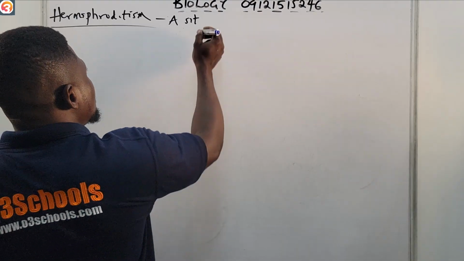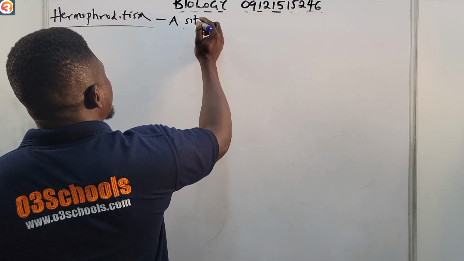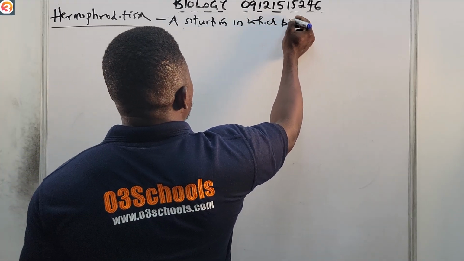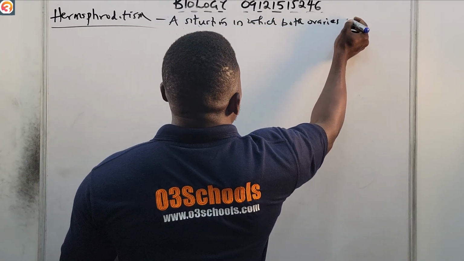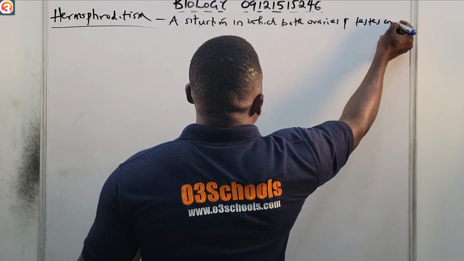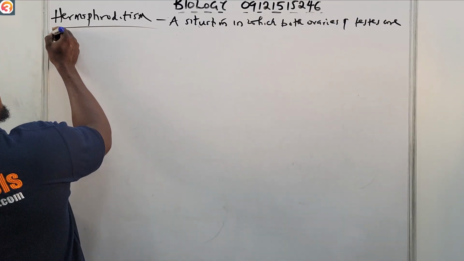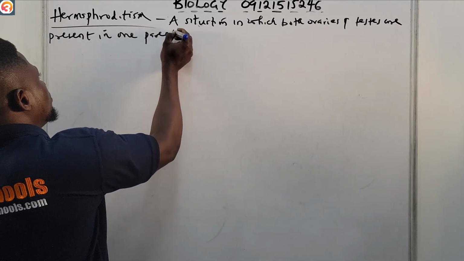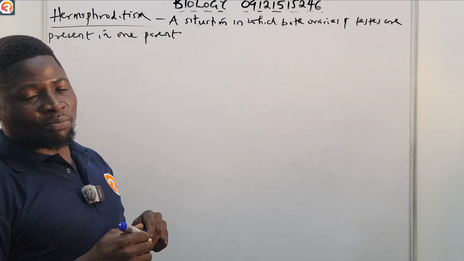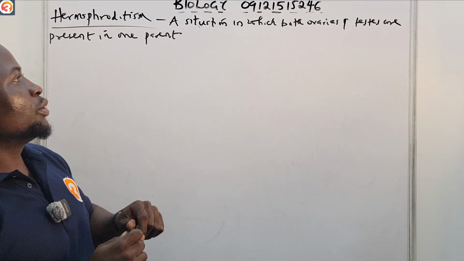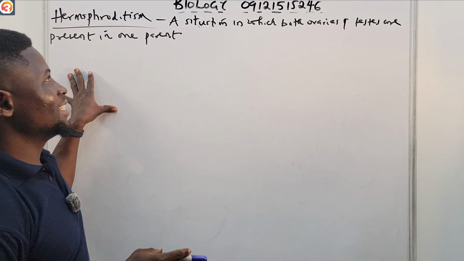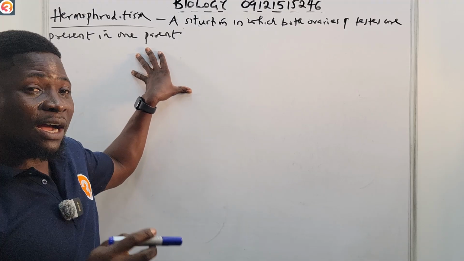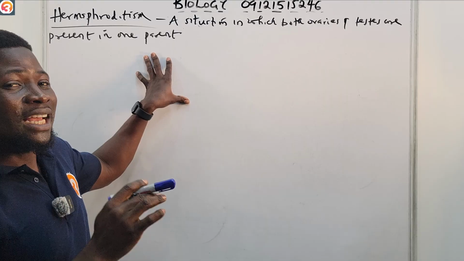Hermaphroditism, please take note, is a situation in which both ovaries and testes are present in one parent, and we call organisms that exhibit this hermaphrodites.